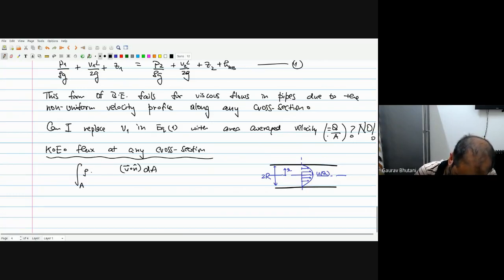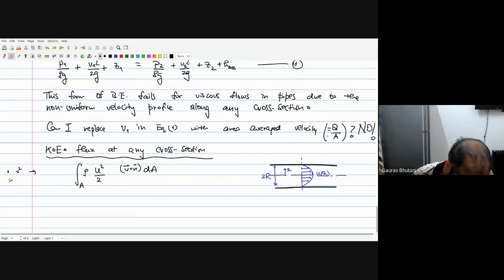So in the integral we have the mass flow rate, dm dot, and then we have u square upon 2. So basically what we've written is half m dot v square, in the integral form.